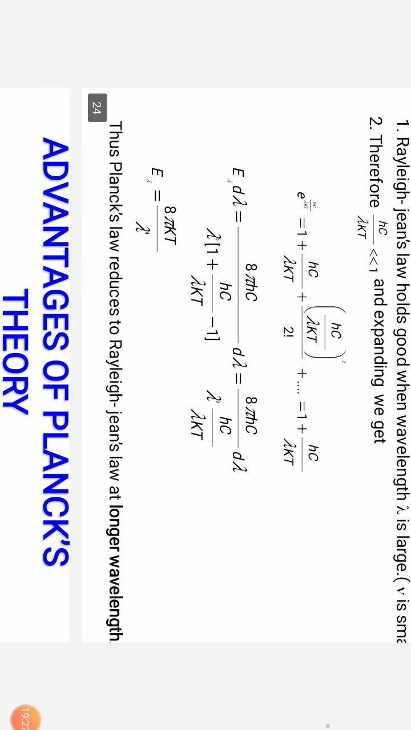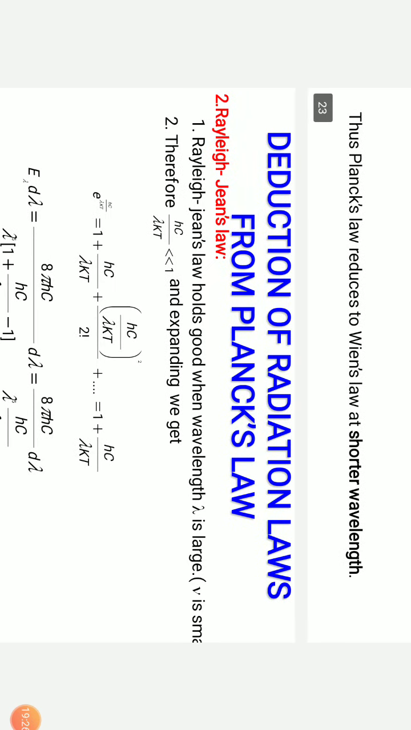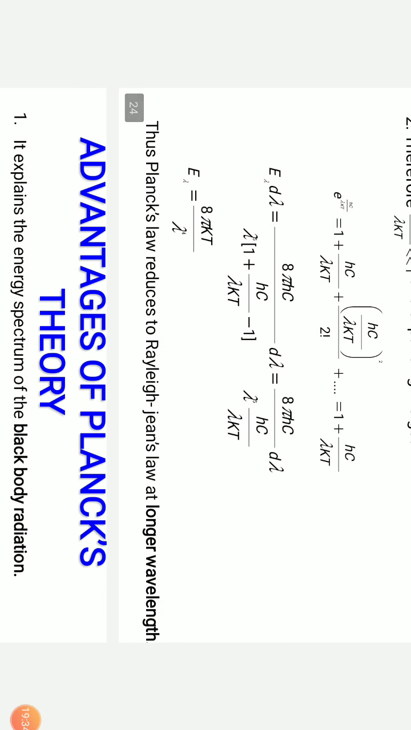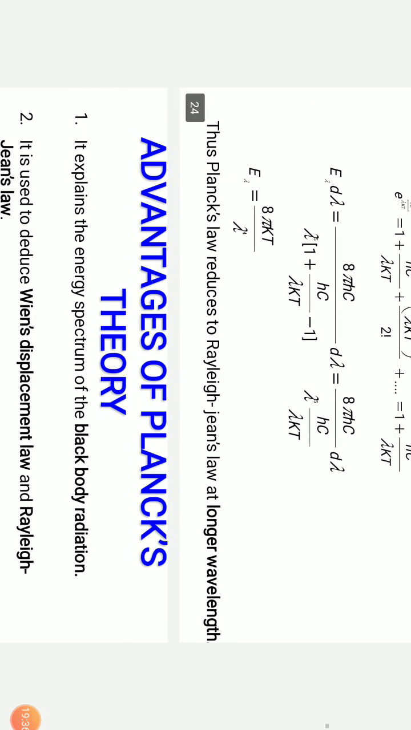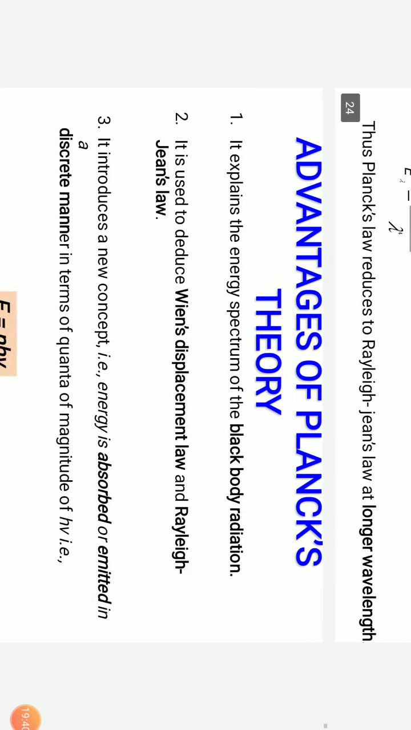So this Planck's law for black body distribution comfortably explains Wien's displacement law, which is obeyed at low temperatures, and also explains the Rayleigh-Jeans law, which is obeyed at higher temperatures. So that's the reason why Planck's law forms the basis of these quantum principles.